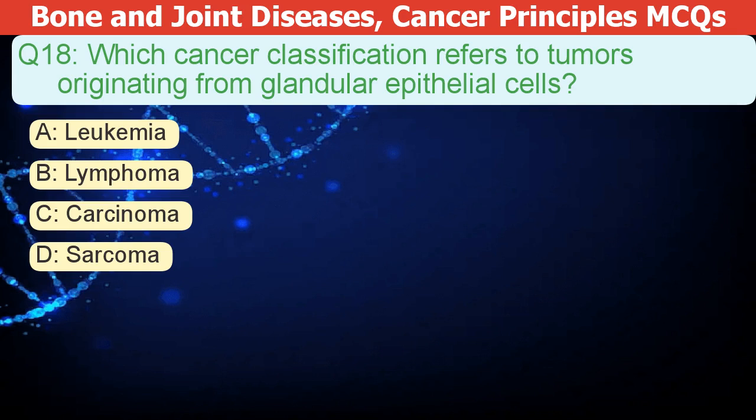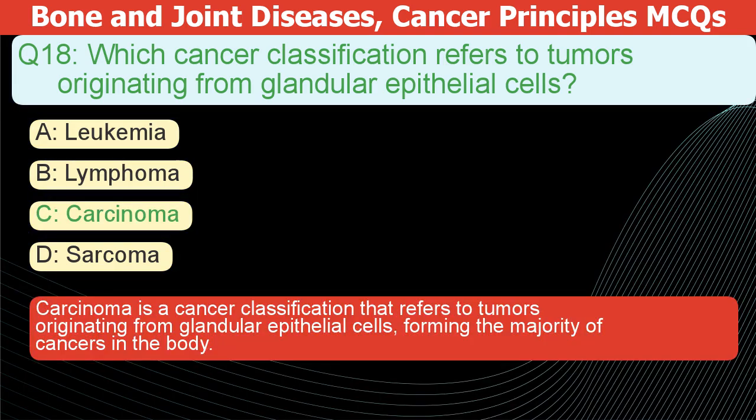Which cancer classification refers to tumors originating from glandular epithelial cells? A. Leukemia. B. Lymphoma. C. Carcinoma. D. Sarcoma. The correct answer is C. Carcinoma is a cancer classification. It refers to tumors originating from glandular epithelial cells. These make up the majority of cancers in the body.